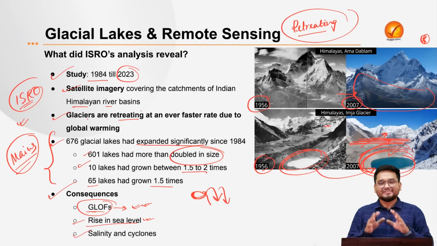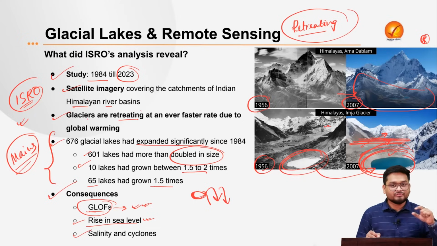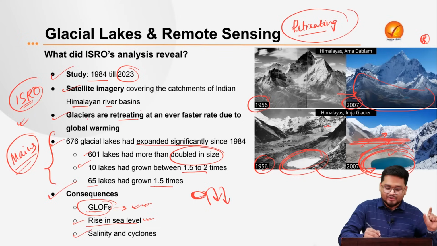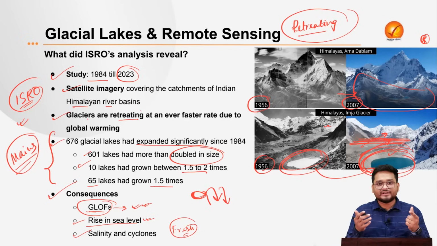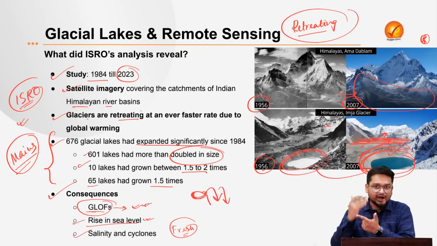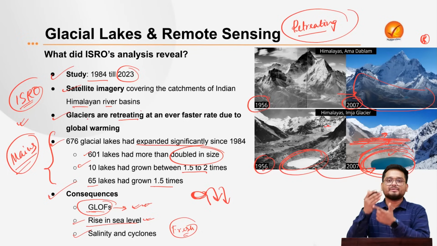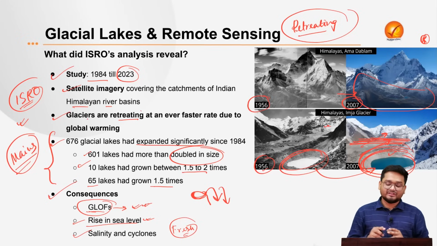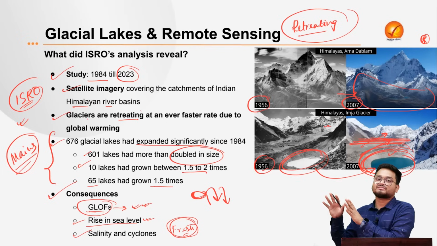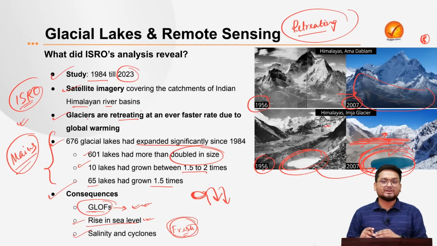And finally, whenever we talk about glacial water, we know that these are fresh water. Whenever the ice is melting, the water flows directly down into the seas and the oceans, and when this fresh water meets the saline waters, it leads to a decrease in the salinity of the ocean.